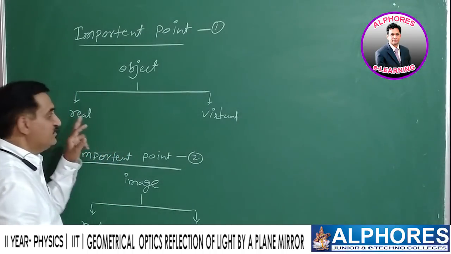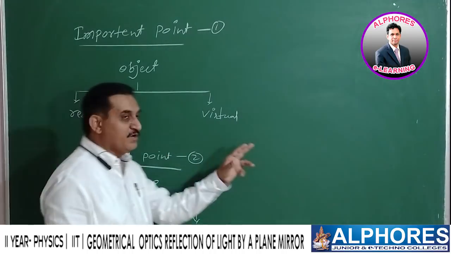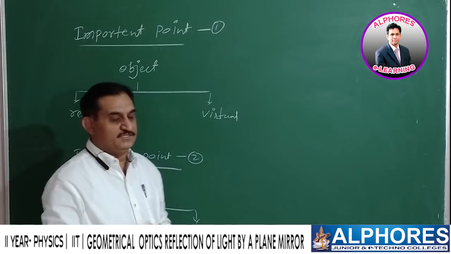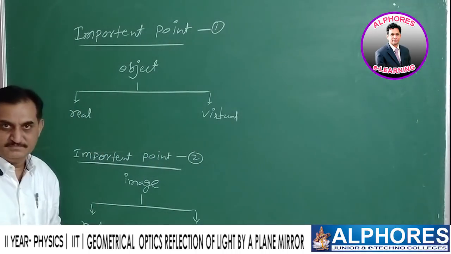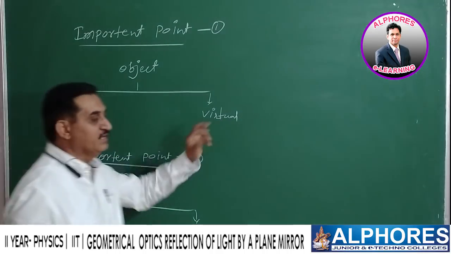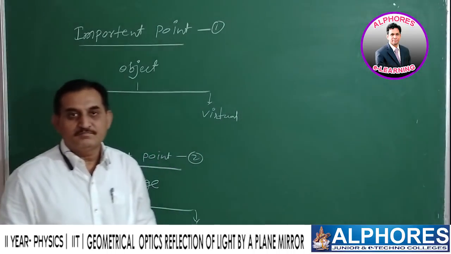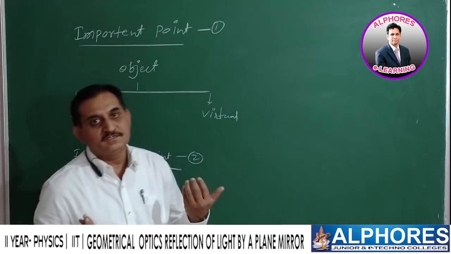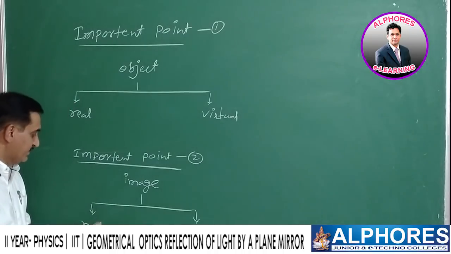The real object can be seen, but the virtual object can't be seen. Here the light is not diverging, and here the light is diverging. We are taking the understanding of real and virtual objects by the geometry, if light converges and light diverges. Then go for another one.